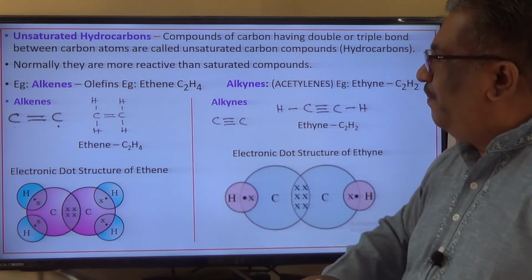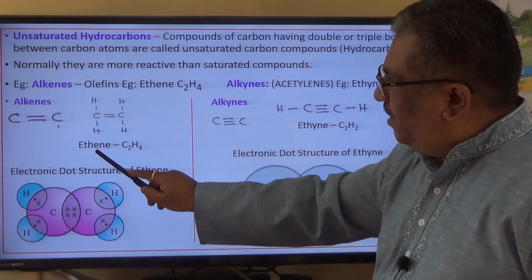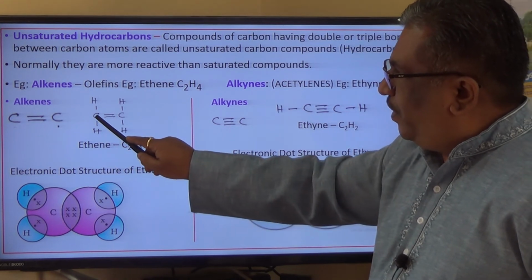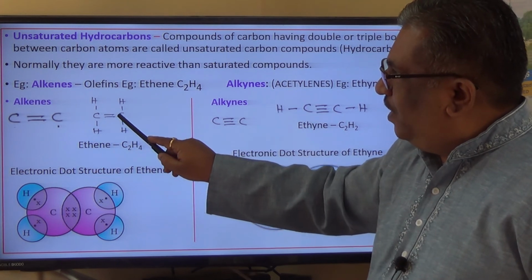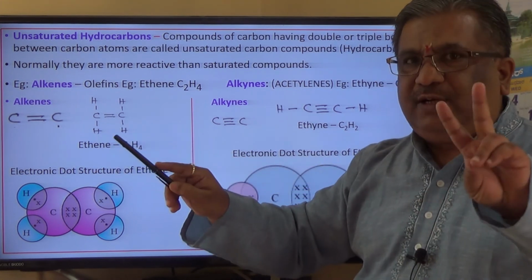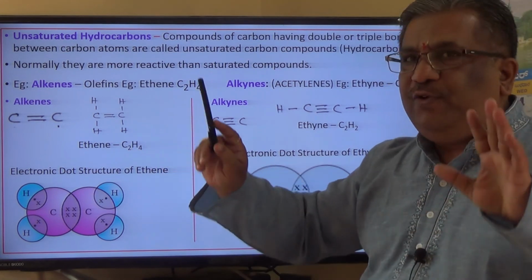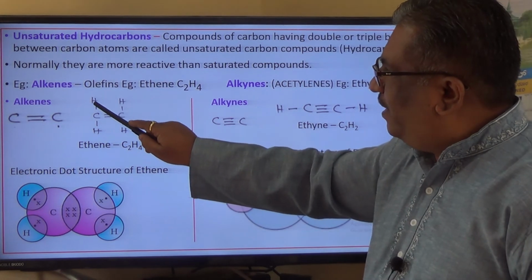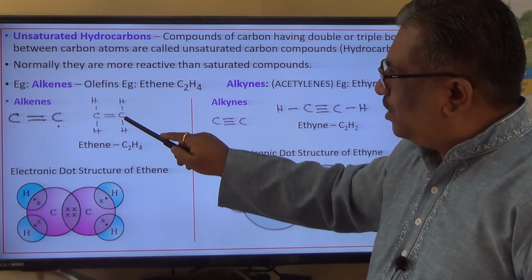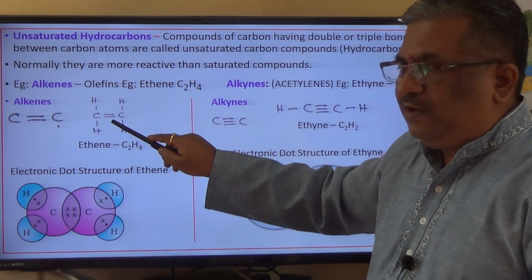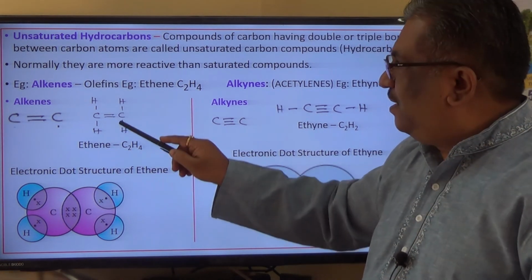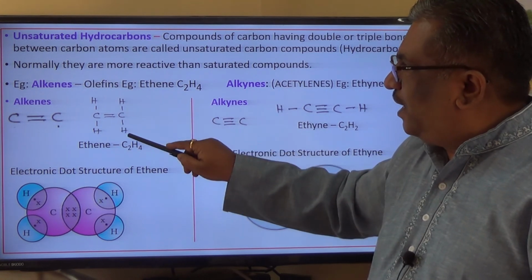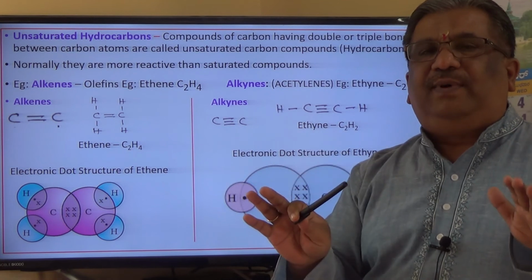What is that ethene here? The molecular formula of ethene is C2H4. Between two carbon atoms there are two bonds, and another two valencies are left. Fill up those valencies by hydrogen. Hydrogen one here, another hydrogen. For this carbon atom also, these are the two bonds or two valencies, and another two valencies which are left are attached to hydrogen atoms. Thus the valency of the carbon is satisfied.